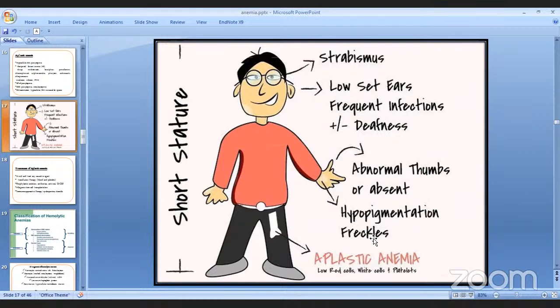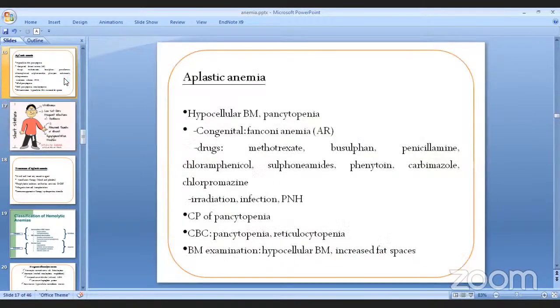Hypopigmentation हुन सक्छ, freckles हुन सक्छ, right? So these are all that could accompany the Fanconi anemia, है त. This is congenital, है. Congenital form of aplastic anemia. अर्को चाहिँ हुन्छ acquired, हैन. Acquired चाहिँ केले गर्दाखेरि हुन्छ त भन्दा drugsले हुन सक्छ. Drugs such as methotrexate, busulfan, यो सबैले चाहिँ के गर्ने हो त bone marrow depress गर्ने हो है.